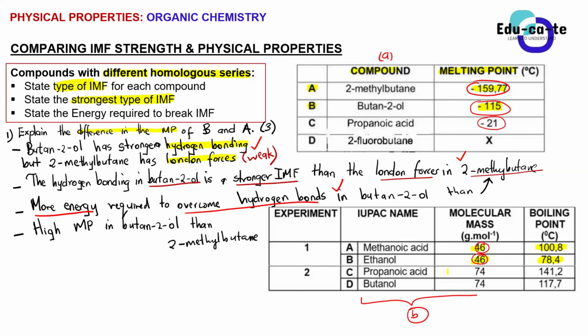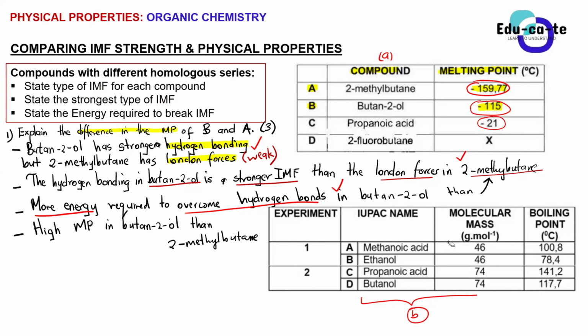They have the same molecular mass, but they don't boil at the same temperature. One boils at a higher temperature, another at a lower temperature. Specifically, methanoic acid boils at about 100.8 degrees Celsius, whereas ethanol boils at 78.4 degrees Celsius. So now explain the difference. Why would methanoic acid boil at a higher temperature compared to ethanol? Yes, Mandisela? Because methanoic acid has the strongest hydrogen bonding, or should I say, ethanol has strong